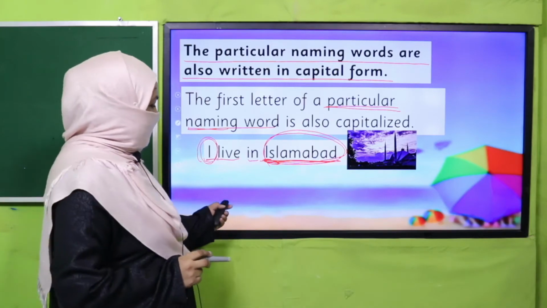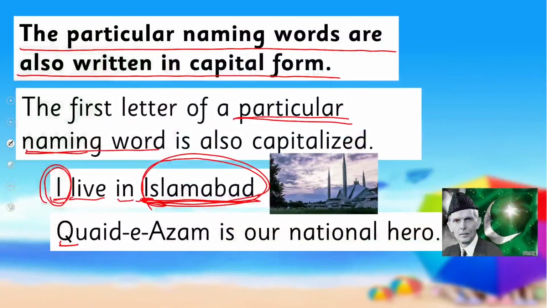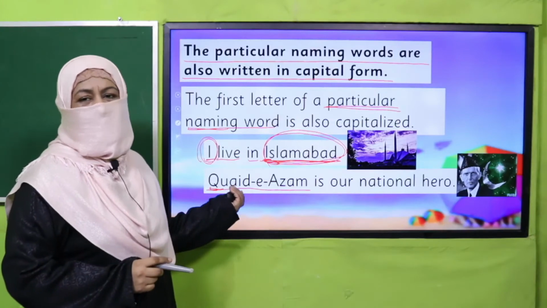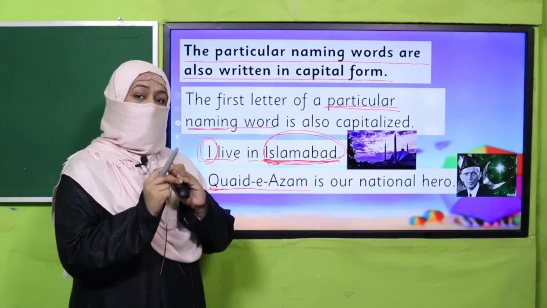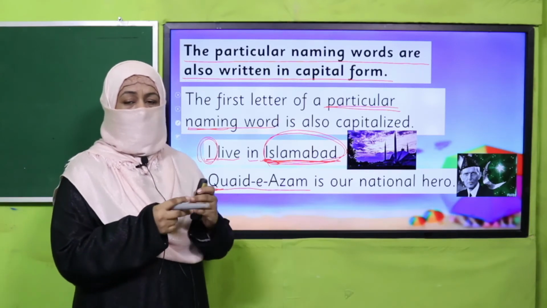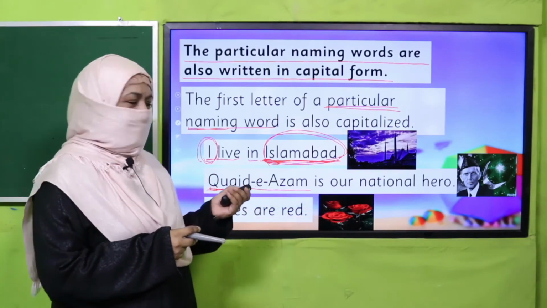The next sentence is Qaid-e-Azam. Now this is a particular name, our national hero. So Qaid-e-Azam is a particular name and the first word, that's why we have written it with a capital letter, right? All these rules we have already learned, we have just recalled them. So let's practice it through an activity.